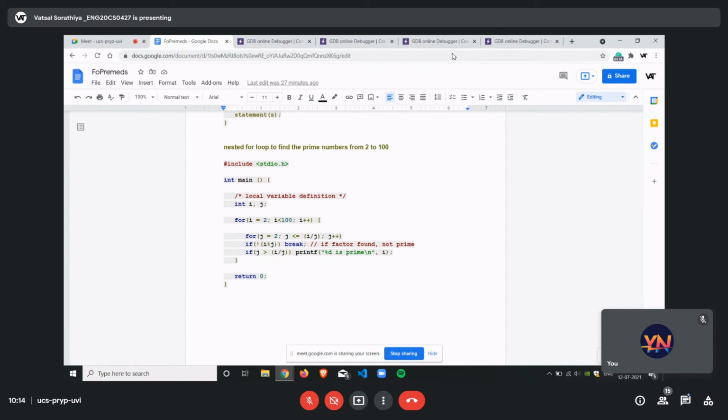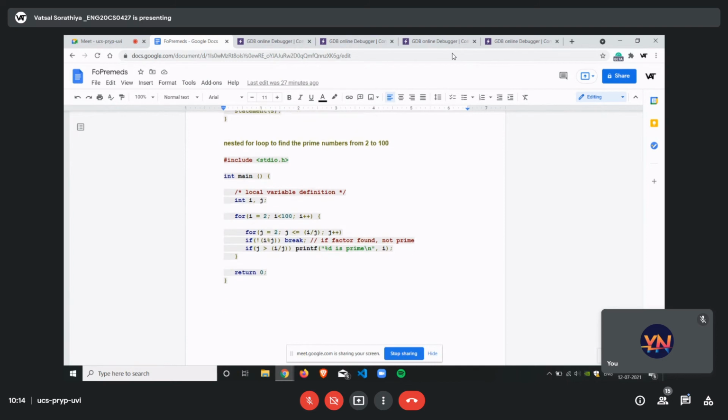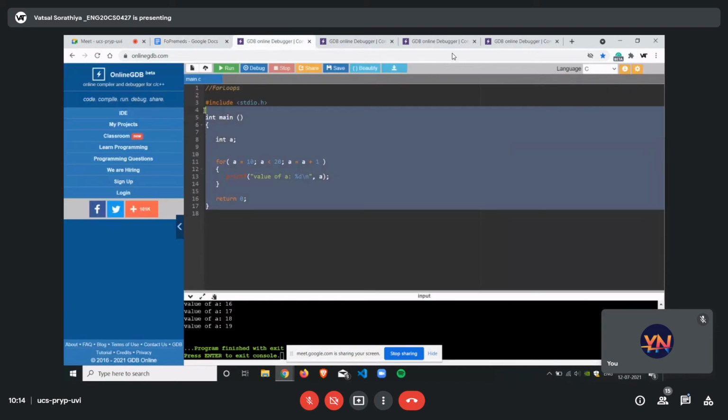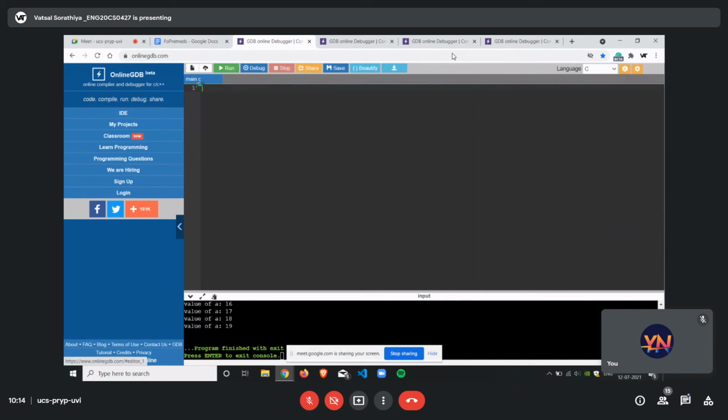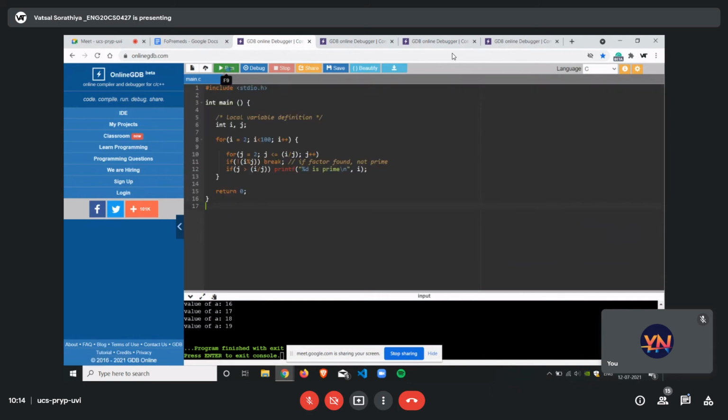The method of finding the prime numbers from 2 to 100 is something you guys can do. It's just a task. As you can see, I just printed the numbers and checked.